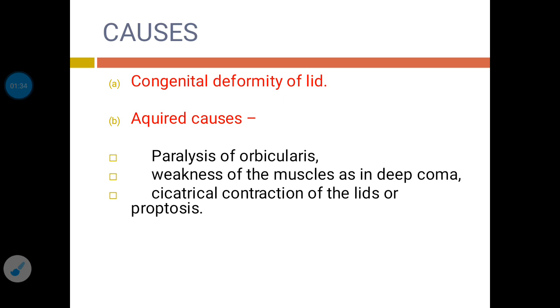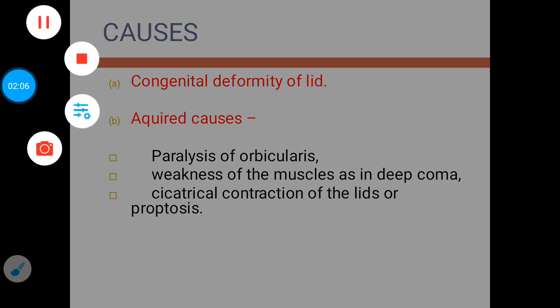Second cause, that is weakness of muscles as occurs in deep coma, and the third variety is due to the cicatricial contraction of the lids. So if there is contraction as occurs in cicatrization, it can also cause lagophthalmos. In proptosis, if the eyeball is bulging forwards, the eyelids will not be able to completely cover the eyeball, and that leads to lagophthalmos.